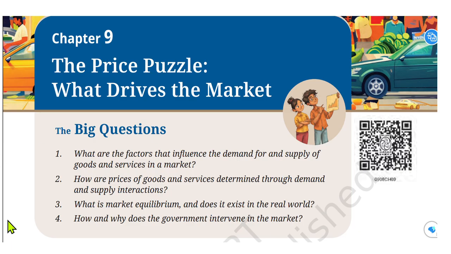Let us understand what the big questions are. What are the factors that influence the demand for and supply of goods and services in the market? How are prices of goods and services determined through demand and supply interactions? What is market equilibrium, and does it exist in the real world? How and why does the government intervene in the market? So we will deep dive into this chapter of Grade 9, Chapter 9, Economics, The Price Puzzle.